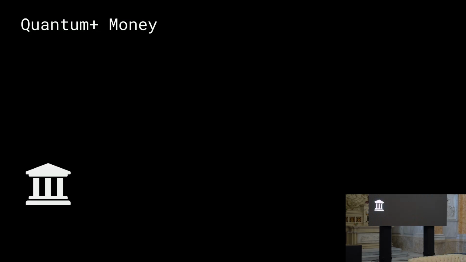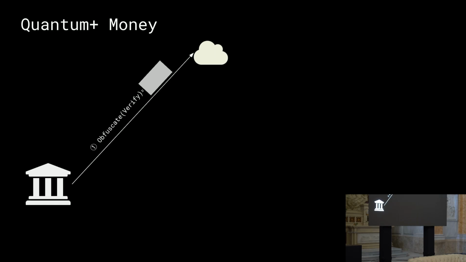Okay. So now, finally, we can introduce the concept of quantum plus money. Compared to the previous flow, we have an initial algorithm which is run at setup time by the bank. What the bank is going to do is obfuscate the verification algorithm.